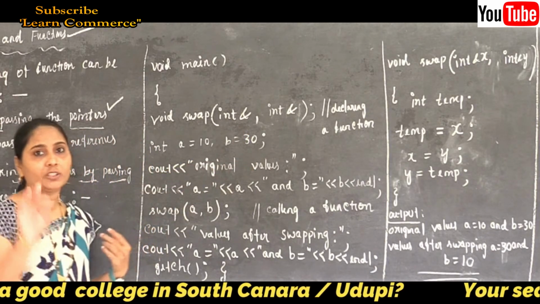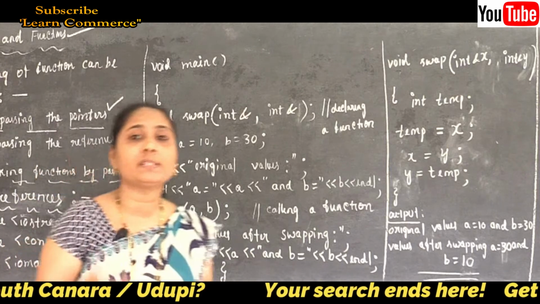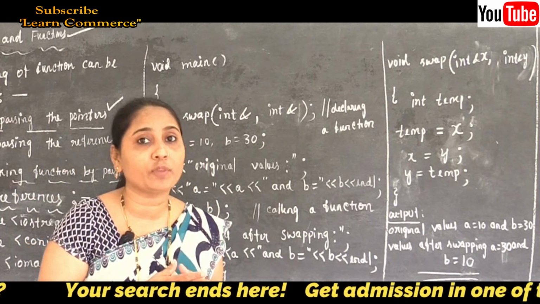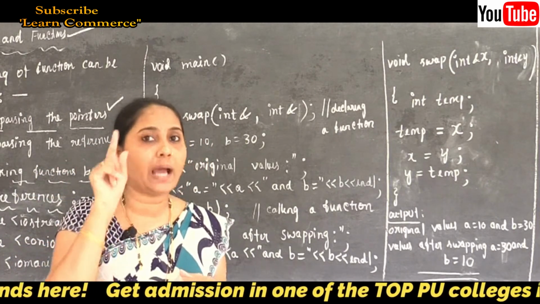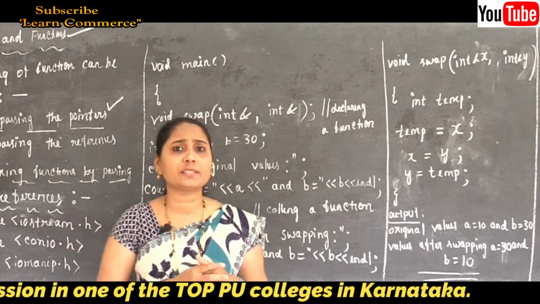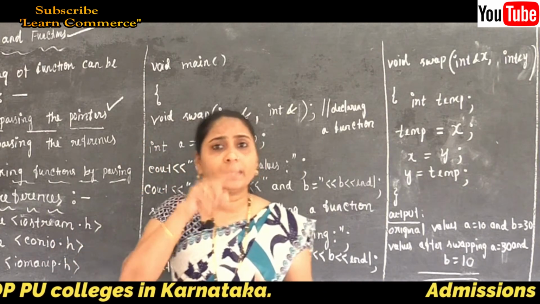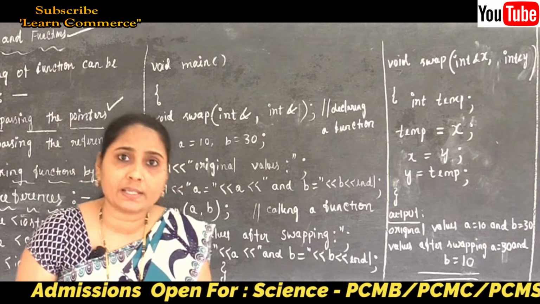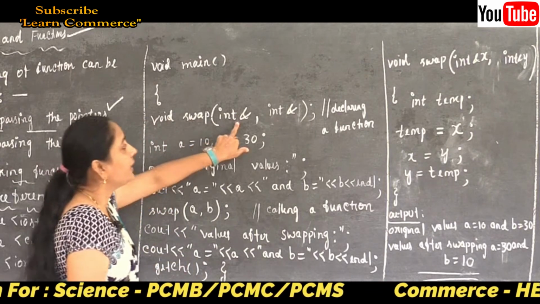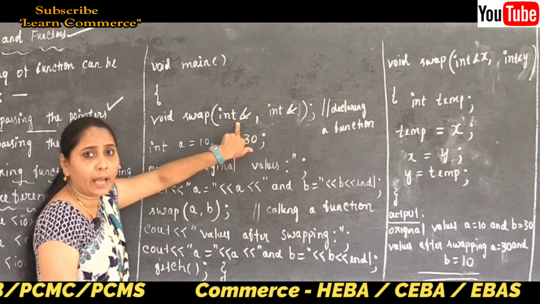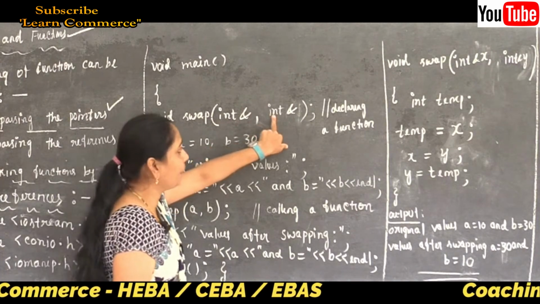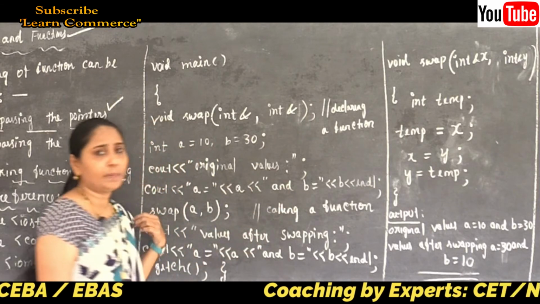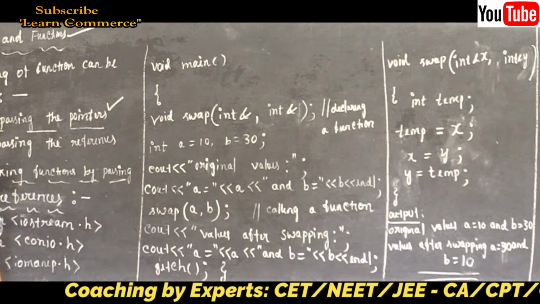Here the pointer asterisk passes the value of the variable, but the ampersand passes the memory address of the variables. Clear? So void swap(int &, int &); this is called declaring a function.